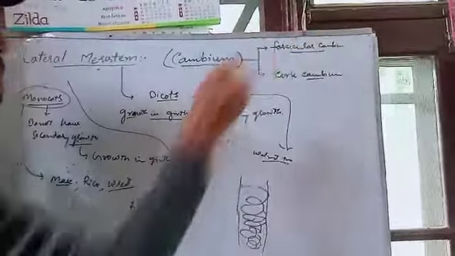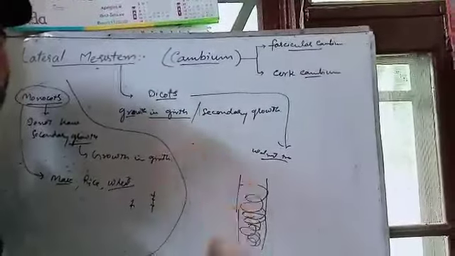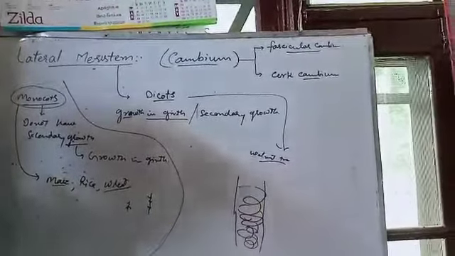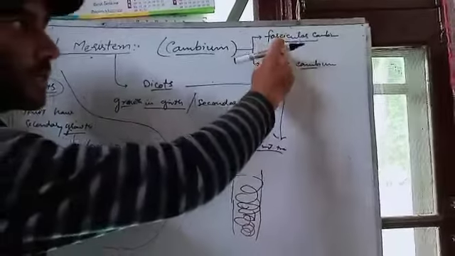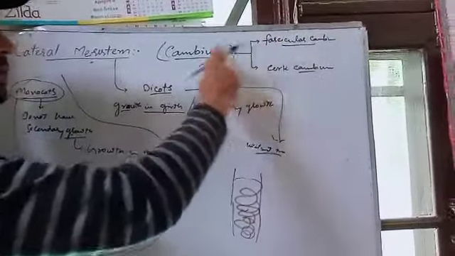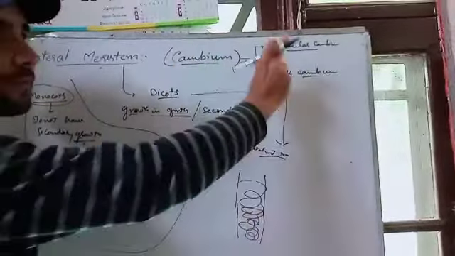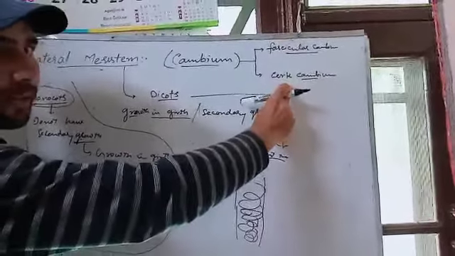These two types of cambium are responsible for secondary growth in trees. Fascicular cambium and cork cambium.